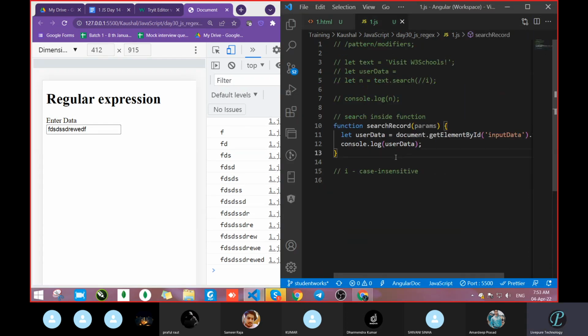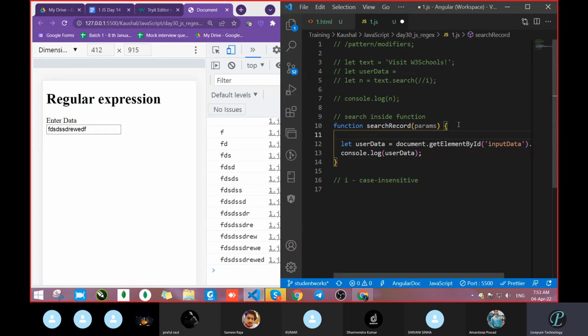What I want is to search some record. I start searching something, and that I want as output. Means my data is this one, W3 school. Okay, so I want this one. Fine. Whatever data we are getting now, we want to search that.